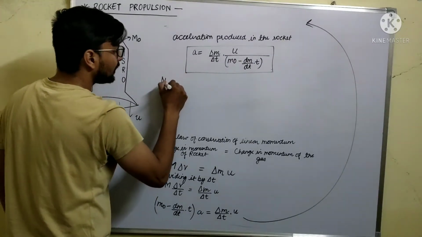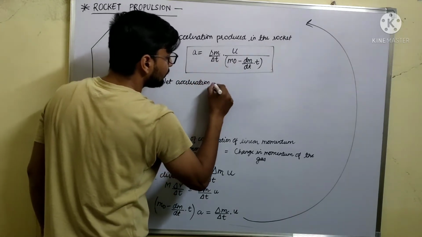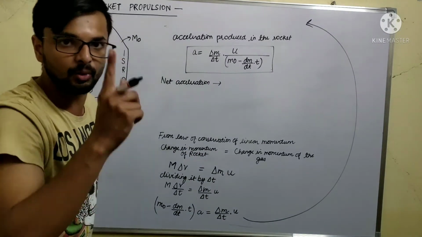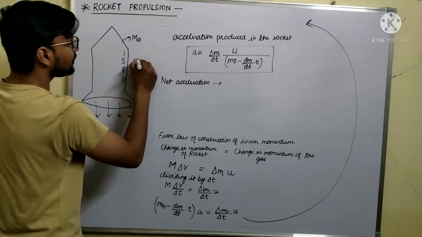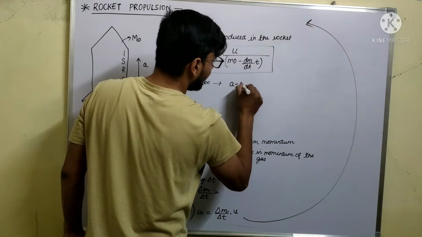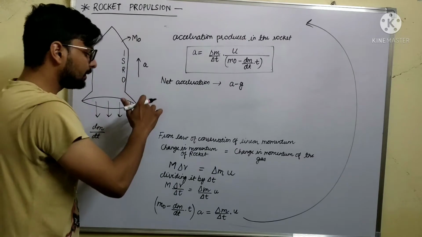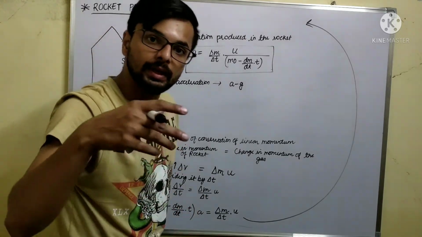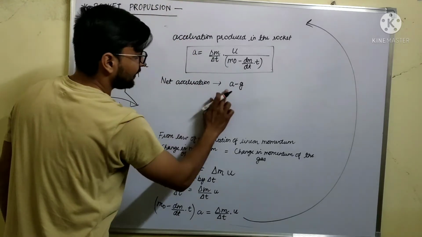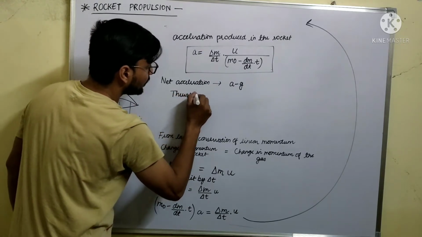अब यहाँ पे net acceleration कितना होगा? Net acceleration कहाँ? जब gases are burning in the forward direction, so rocket is moving in the upward direction. तो net acceleration किधर होगा? Upward direction में. ठीक है? तो net acceleration will be a minus g, because ये जो a की value है that will be much more than g which is acting in the downward direction. इसीलिए तो जब a ज्यादा होगा g से तभी तो रॉकेट ऊपर की तरफ मूव करेगा. इसलिए मैंने नेट एक्सेलरेशन क्या लिखा? a minus g.